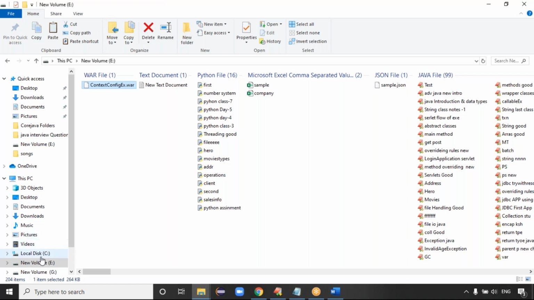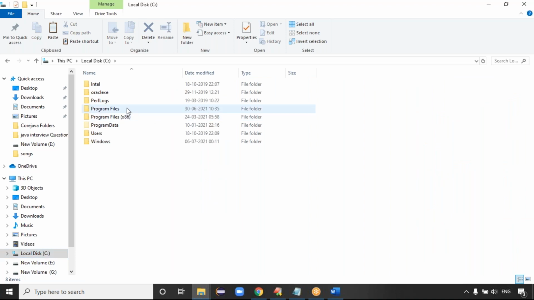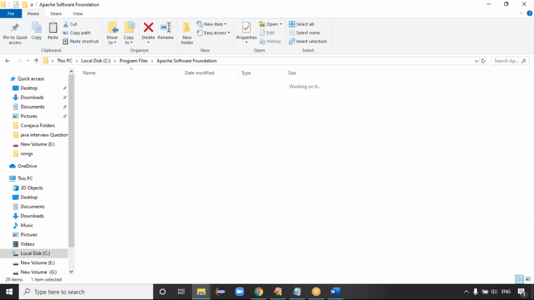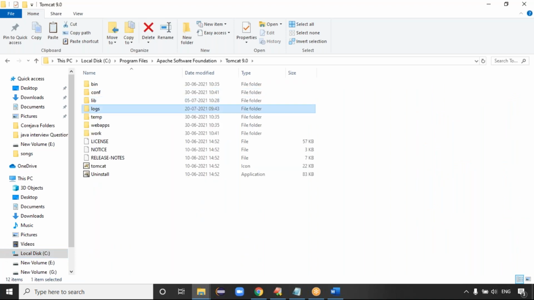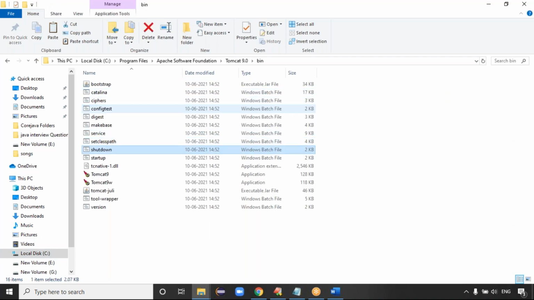Exactly. Guys, where is your server? First of all, you start the server: Program Files, Apache Foundation, Tomcat 9.0. We can go to the bin folder, guys. Start the server, Tomcat 9, right? Exactly. You start the server. Once we start it, the server will start.